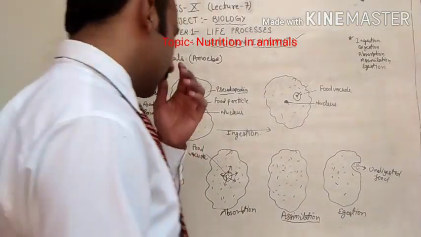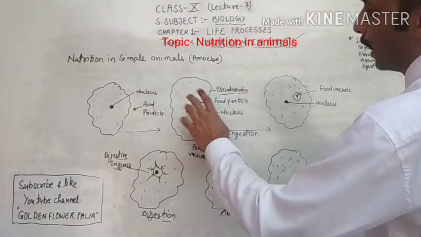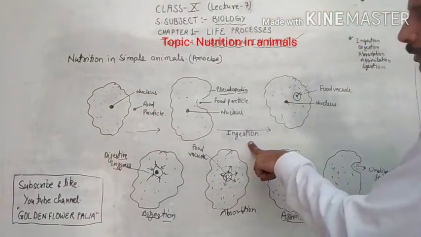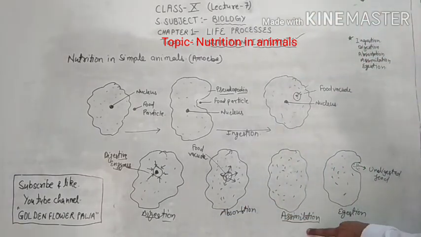So my dear students, what are these? These are the 5 steps. These 3 steps are combinedly called ingestion. This is called digestion. This is called absorption. This is assimilation, and this one is egestion.